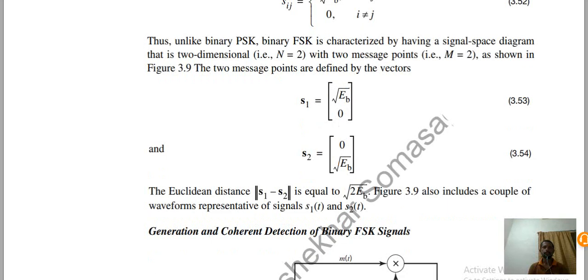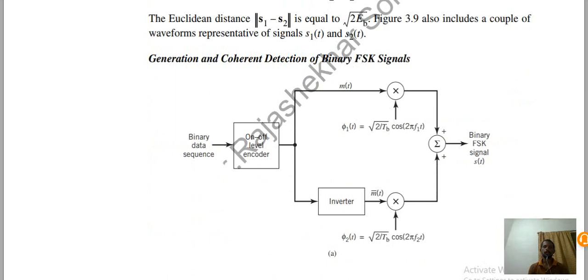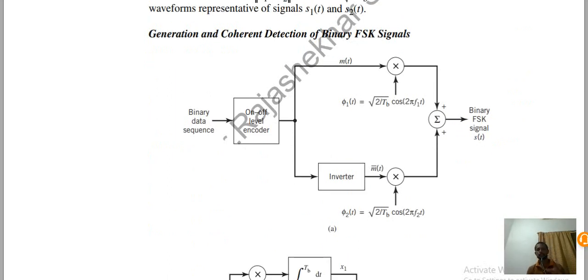Okay, next I will move on to the generation and coherent detection, that is, the transmission and reception of the binary FSK signals or symbols. This diagram describes the generation or transmission of the binary FSK signal.